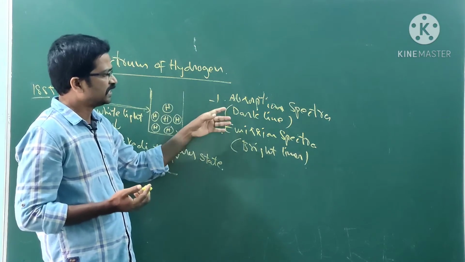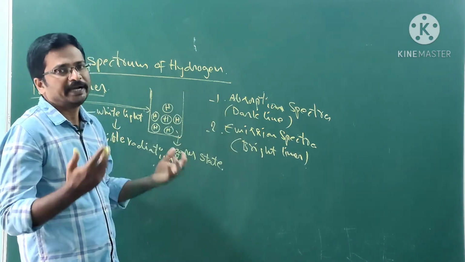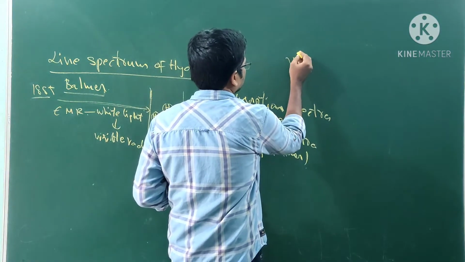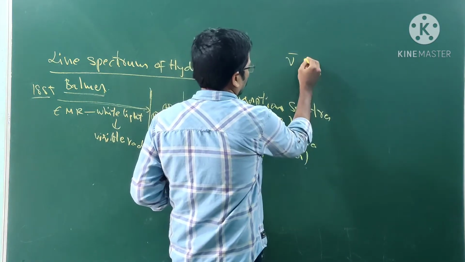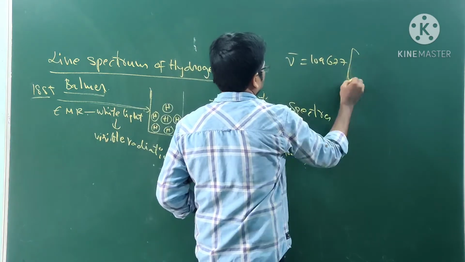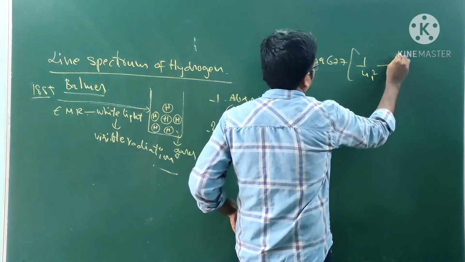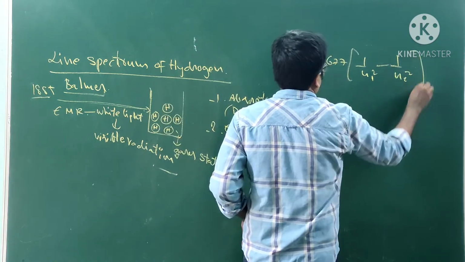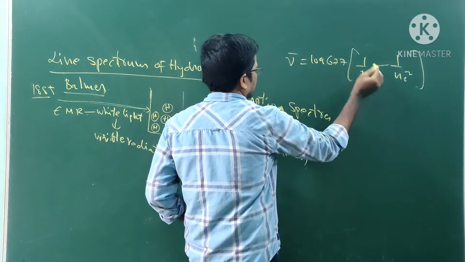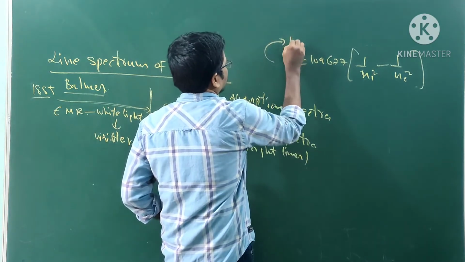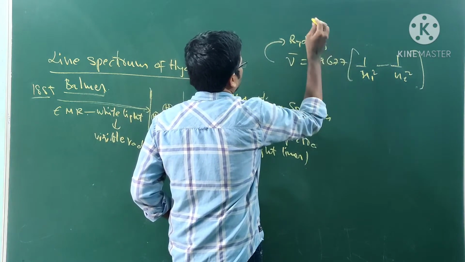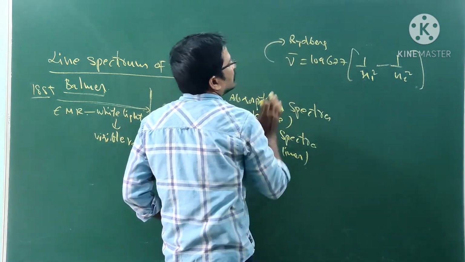You should explain these two concepts by taking one law: 109,677 into 1 by n1 square minus 1 by n2 square. This was introduced by the scientist Rydberg, spelled R-Y-D-B-E-R-G.